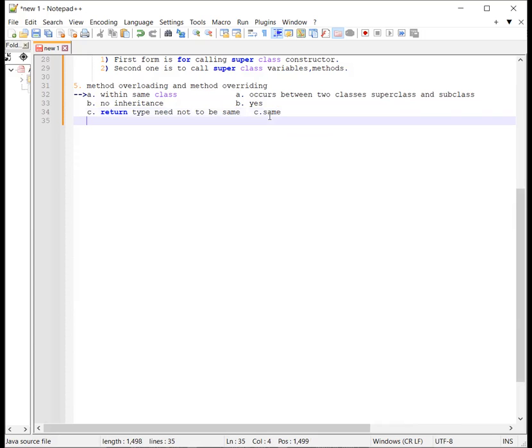Here, parameters must be different when we do overloading. In overriding, parameters must be the same.